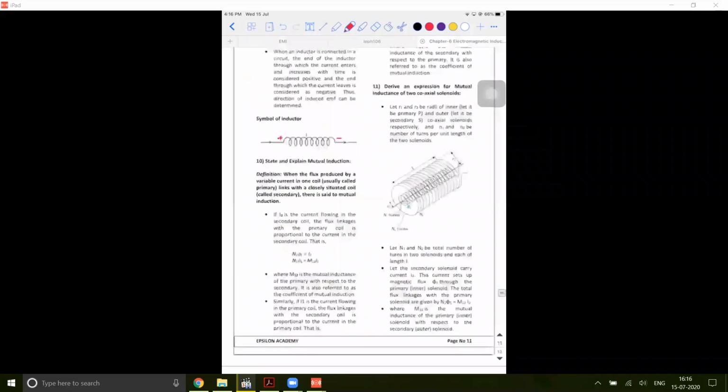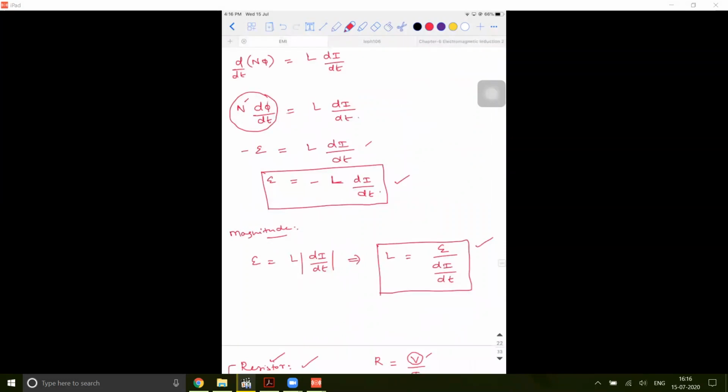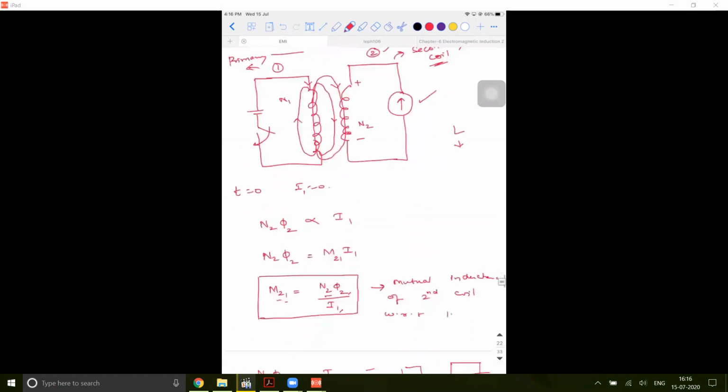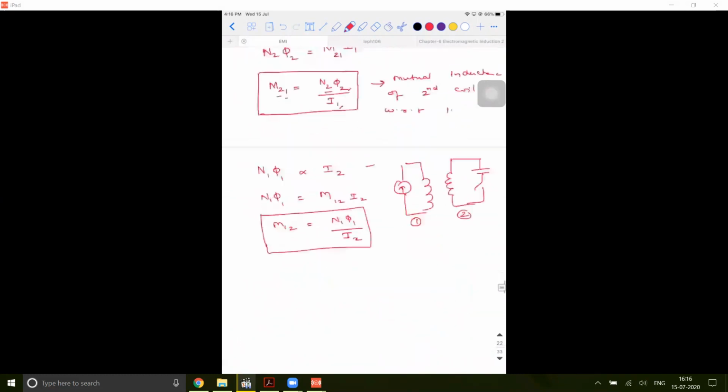Now I will try to define the EMF. Here we calculated the EMF in terms of self-inductance: E is equal to minus L into di by dt. In a similar way, if I write M21 into I1 is equal to N2 into phi2, then when I differentiate on both sides, I get M21, because it's a constant, into dI1 by dt equal to N2 into d phi2 by dt.